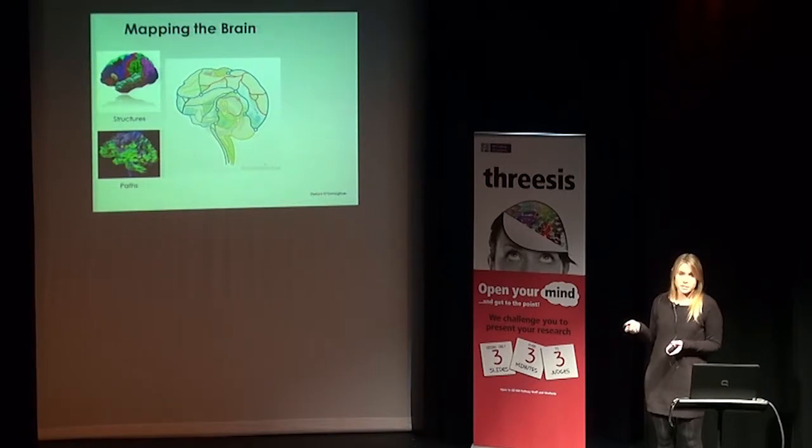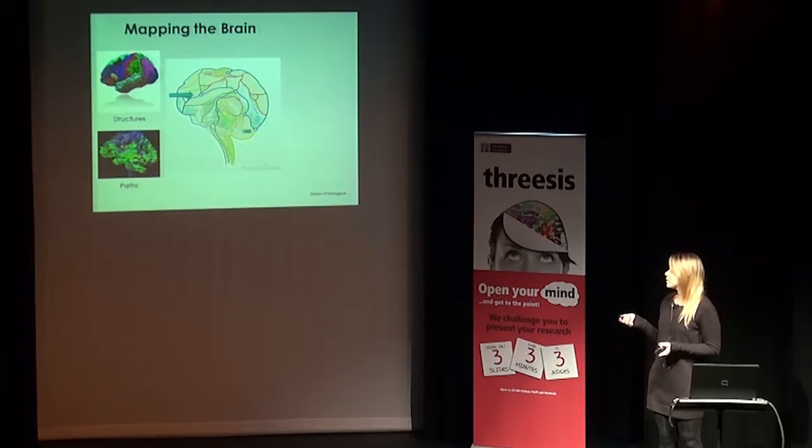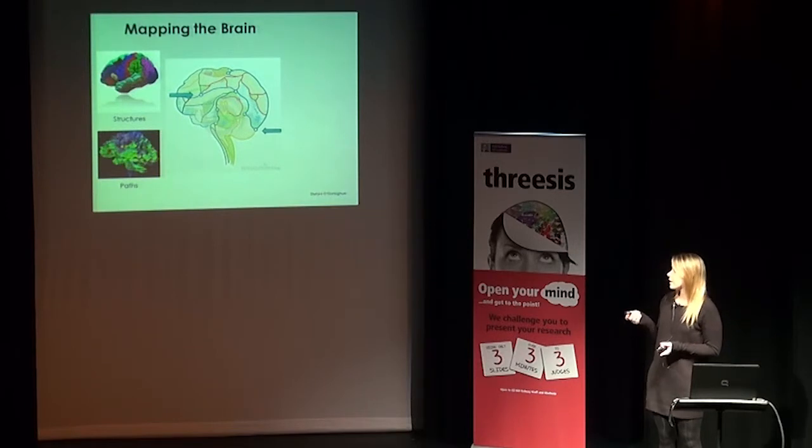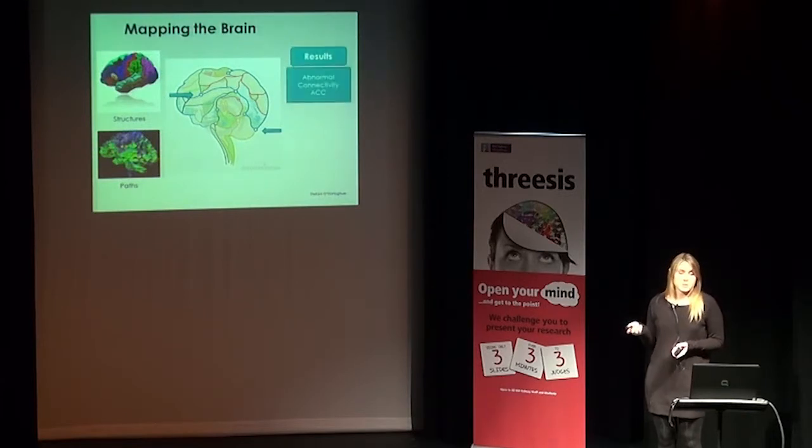So one measure of connectivity is the shortest path length. So from this brain region to this brain region, the shortest path would be the blue path. But in individuals with bipolar disorder, the path may be impaired and the connection disrupted. So in my work comparing these brain maps of individuals with bipolar disorder and healthy individuals, the results show this disrupted connectivity in this brain region that mediates emotion and decision-making.